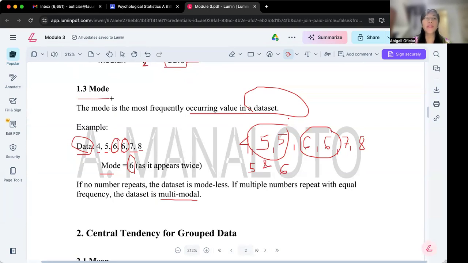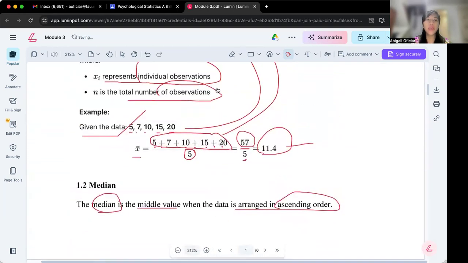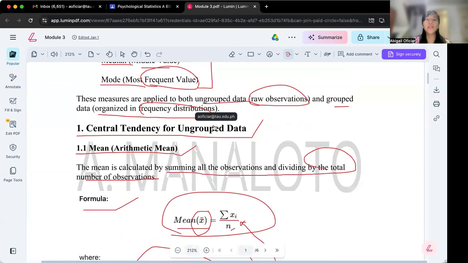That is what we mean by mode. That's how easy it is to compute or check the mean, median, and mode for ungrouped data. If you have any questions, you can ask me next meeting.